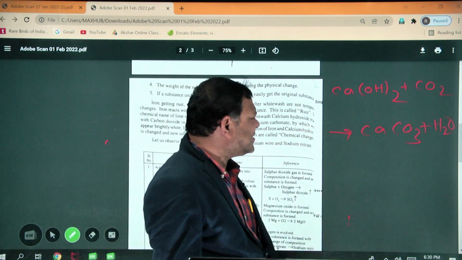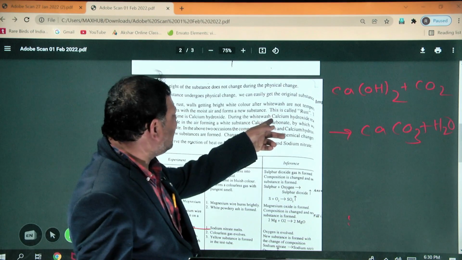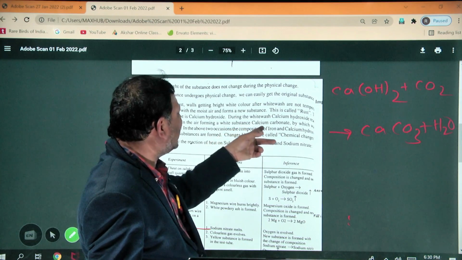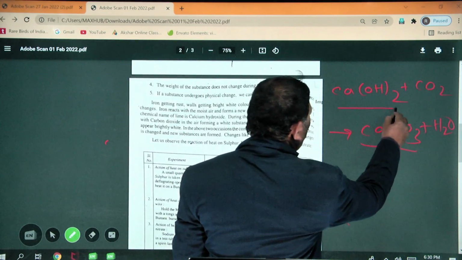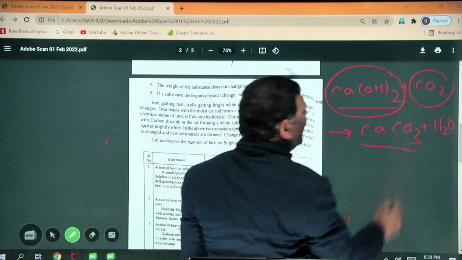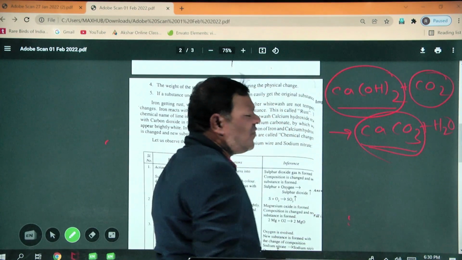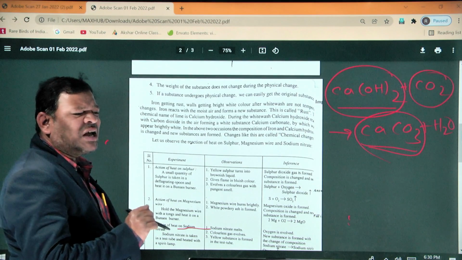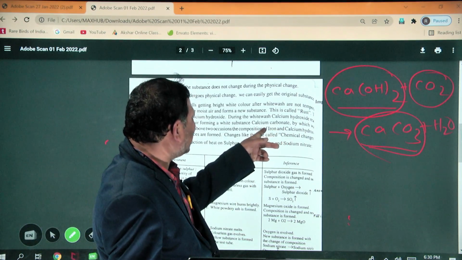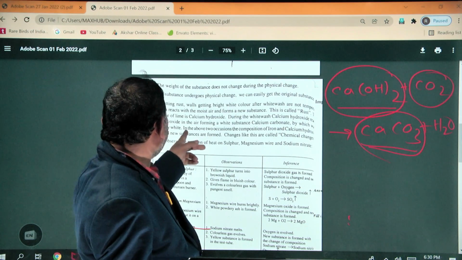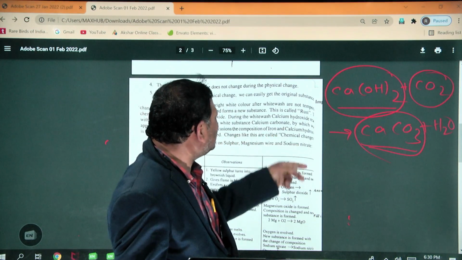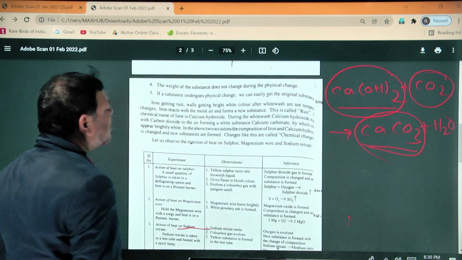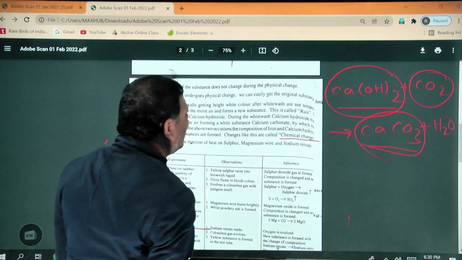Here new substances are formed. During whitewash, calcium hydroxide reacts with carbon dioxide, forming the white substance calcium carbonate. In this chemical change, new substances are formed. This is not a temporary change. In the above two occasions, the composition of the iron or calcium hydroxide changed and new substances were formed. Changes like these are called chemical changes.